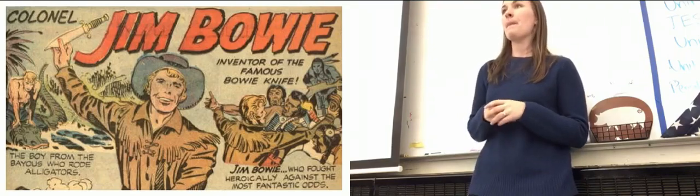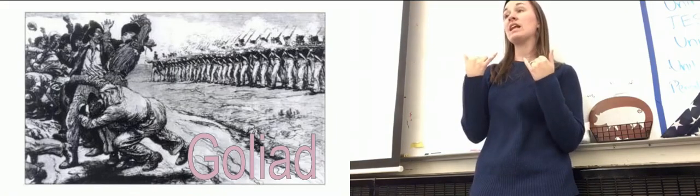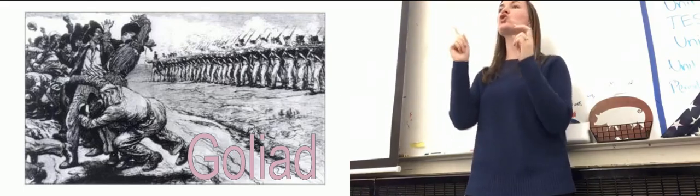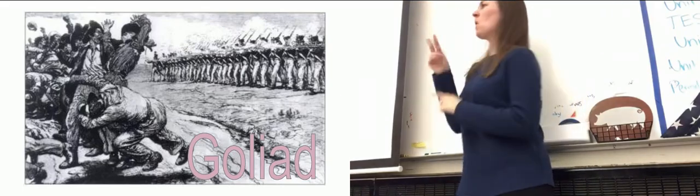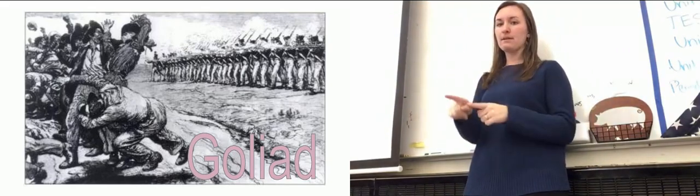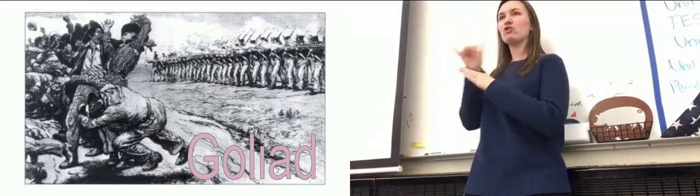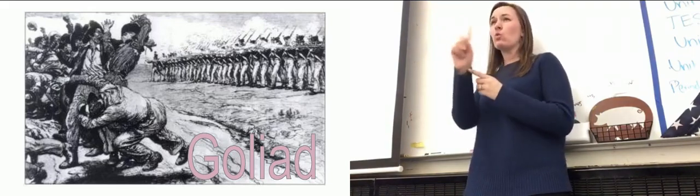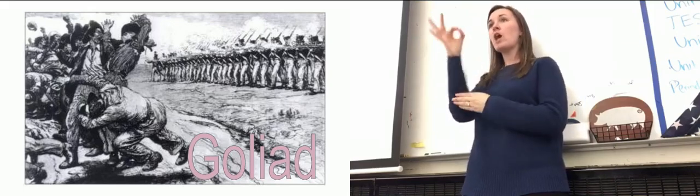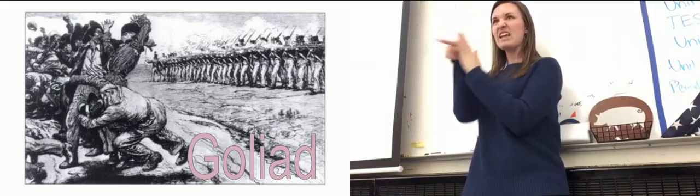Now, following this, because this gets made into legend, there's going to be this thing called Goliad, which we do know is a true story. What happens at Goliad is, in response, Santa Anna is angry after the Alamo. He goes to where we have about 500 Texan prisoners of war, surrounds them with his troops and kills them all. This angers the Americans and feels like they need to go to war.